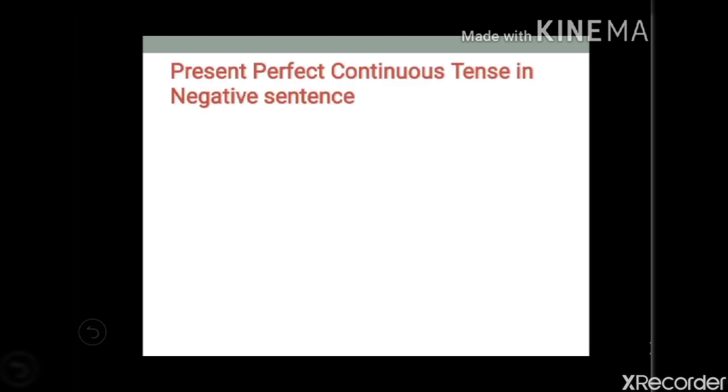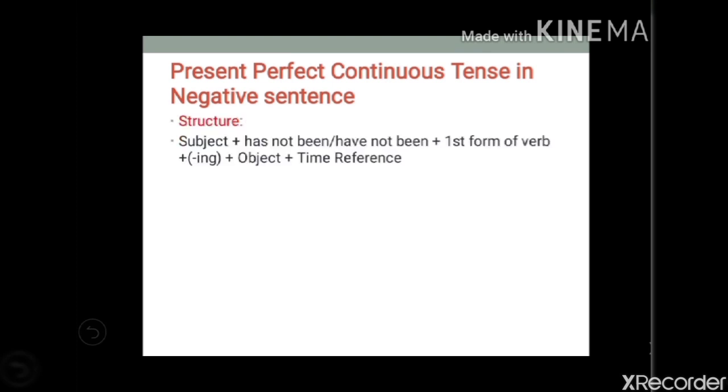Now present perfect continuous tense in negative sentences. The structure will be subject plus has not been or have not been plus the first form of verb plus ing, that is V4, plus object plus time reference. Sometimes you should give a time reference, otherwise it's okay. He has not been watering the plants for 2 hours.